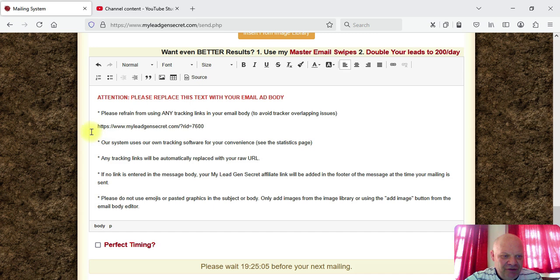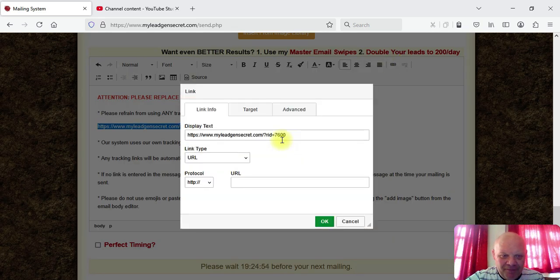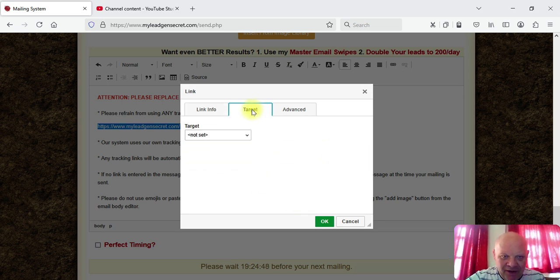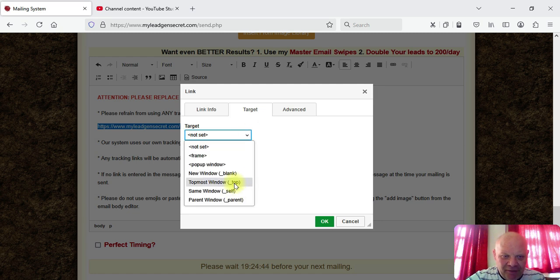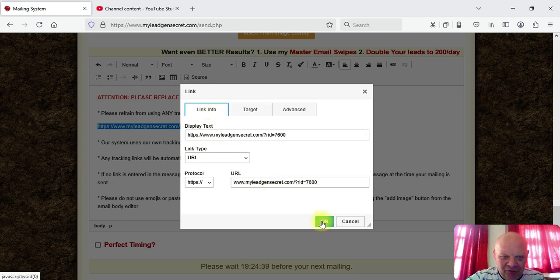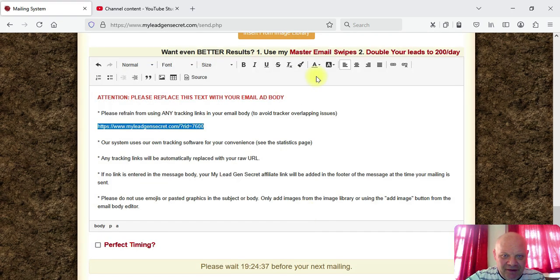What you need to do is highlight the text, then copy, then go up here to this link button. We're going to open this link, add the link there, click target, click on new window, go back to the link information and click OK.